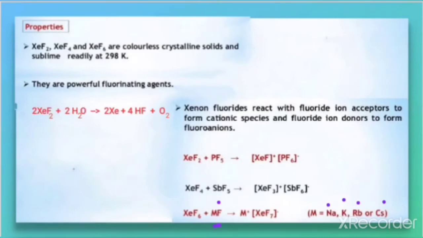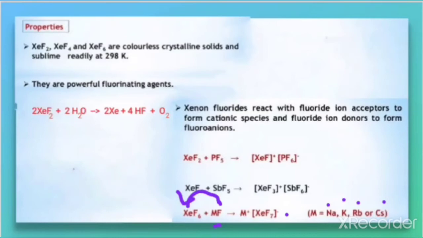In this case MF is donating F negative to XeF6. In that case it can form the fluoro species, that is, a negative ion species is formed.